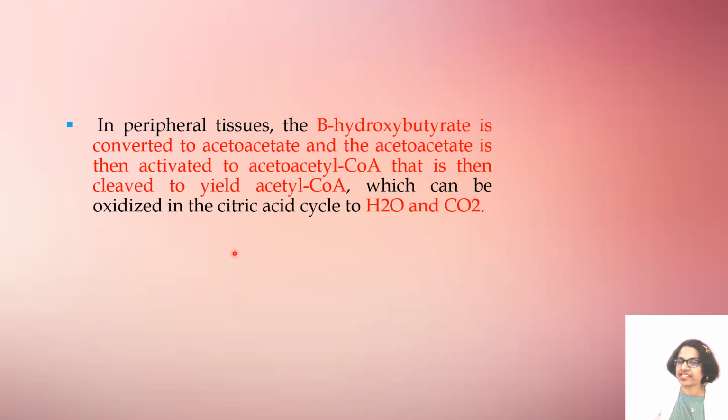So let us repeat the sentence once again. In peripheral tissue, beta hydroxybutyrate is converted to acetoacetate, and the acetoacetate is then activated to acetyl-CoA. Then it is cleaved to yield acetyl-CoA, which can be oxidized in the citric acid cycle to water and carbon dioxide.